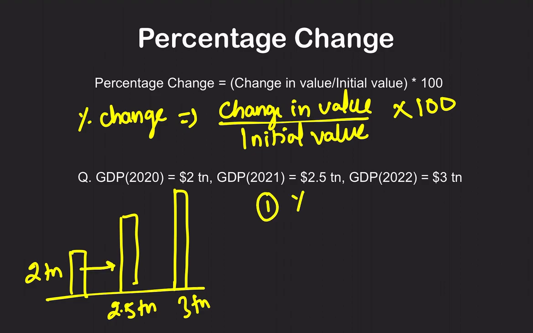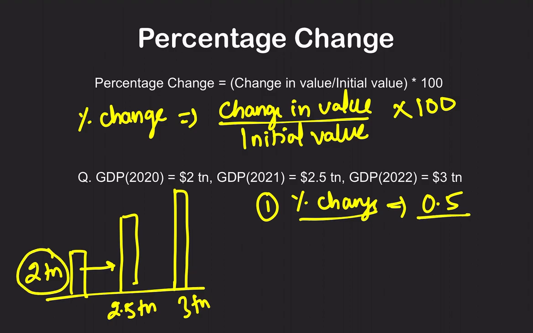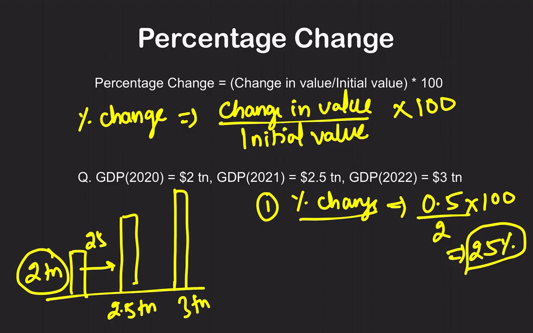First, going from year 1 to year 2, the percentage change is the change in value, $0.5 trillion, divided by the initial value, 2 trillion, into 100. I hope it is clear. If you calculate this, you get a 25% increase.